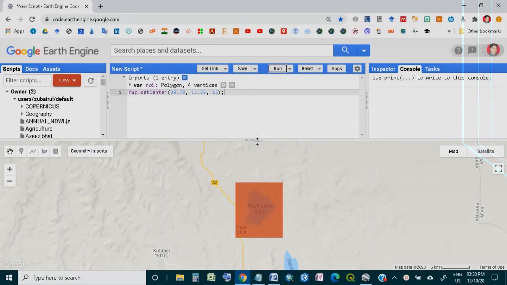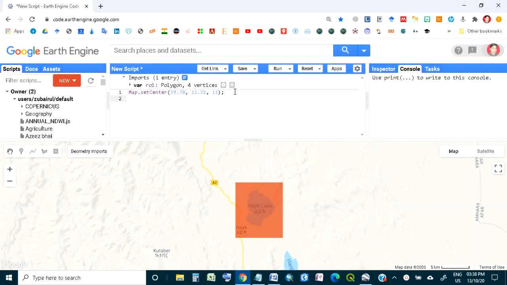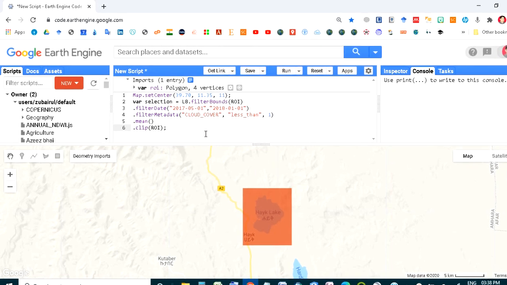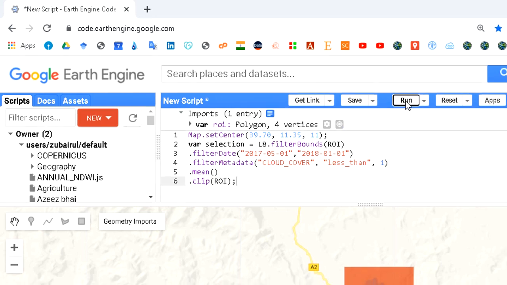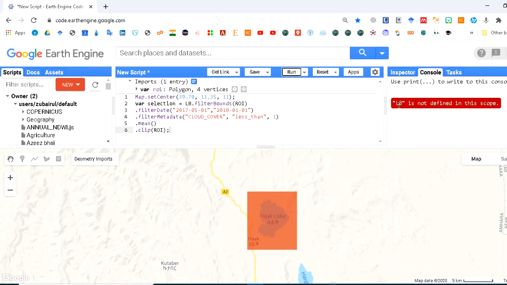So here we are, and here if I give the same codes like this and run it, you have to keep in your mind that all these are the filters. Selection is the name. Here you have to give this var, and it is a must to give it var. Selection, you are saying I have to select Landsat 8, but if I run this code there will be an error. Let's do it. The error shows that L8 is not defined in this scope,